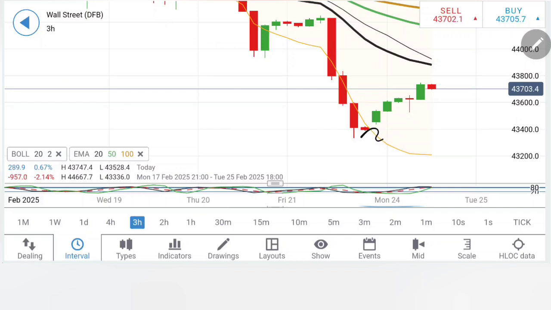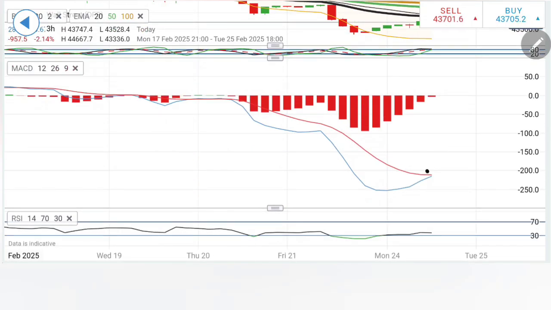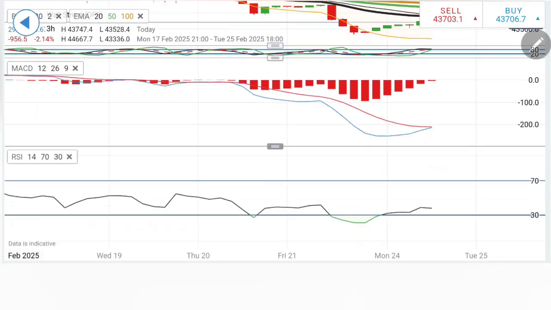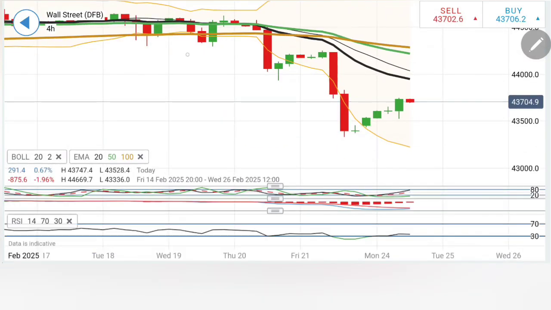On the 3 hour chart, similar observations, see higher lows and higher highs. Possibility of a move towards 43,800, 43,900 is strong here. Here the stochastic is overbought, while the MACD after the sharp dip is trying to converge, crossover. The RSI is also coming out of the oversold zone, and similar is the observation on the 4 hour charts. Under retracement, preceding candle comes with a bigger tail. Current candle might also continue on the upside.